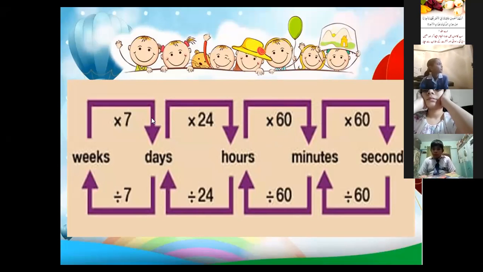Okay, every time you see that the standard is changing. From week to day, we multiply by 7. Then when converting days to hours, we multiply by 24. And now when the hours are converted into minutes, we will multiply by 60. Okay.